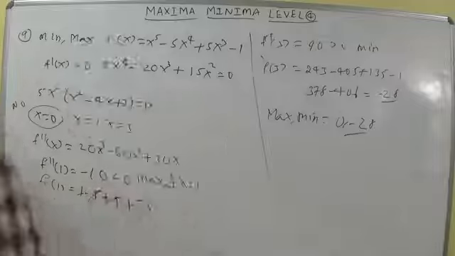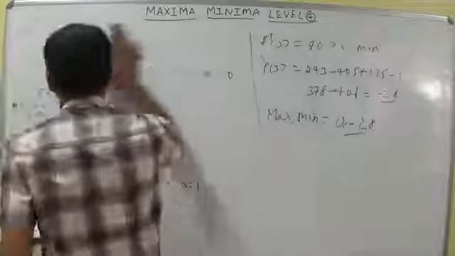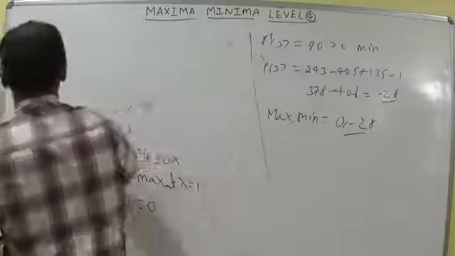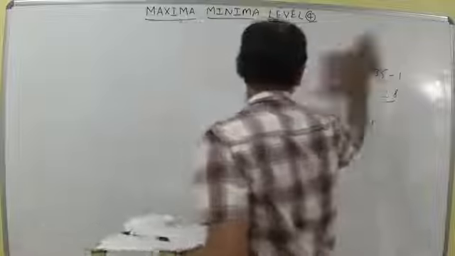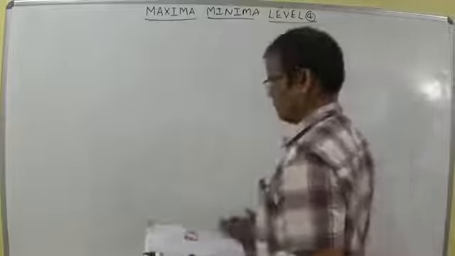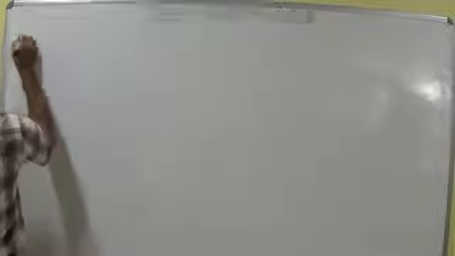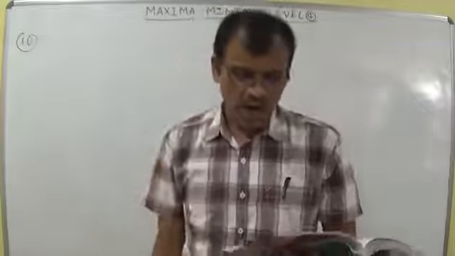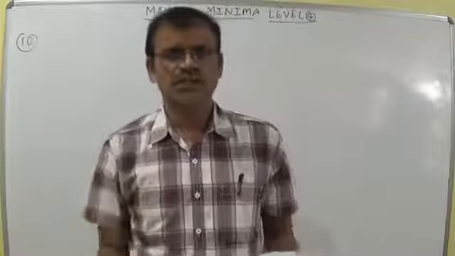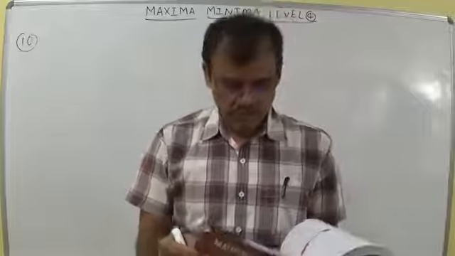Next, let us discuss the 10th question. It is a word problem. A telephone company in a town has 500 subscribers on its list. In a particular town, 500 subscribers are there.